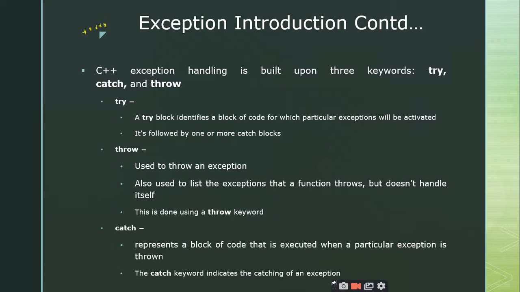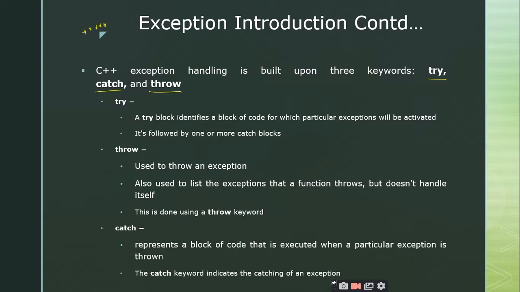Right? How are we going to handle the exceptions? That is nothing but exception handling. The entire exception handling mechanism is based upon three keywords, which are very, very important. Try is one keyword, the next one is catch, and the last keyword is throw, right?